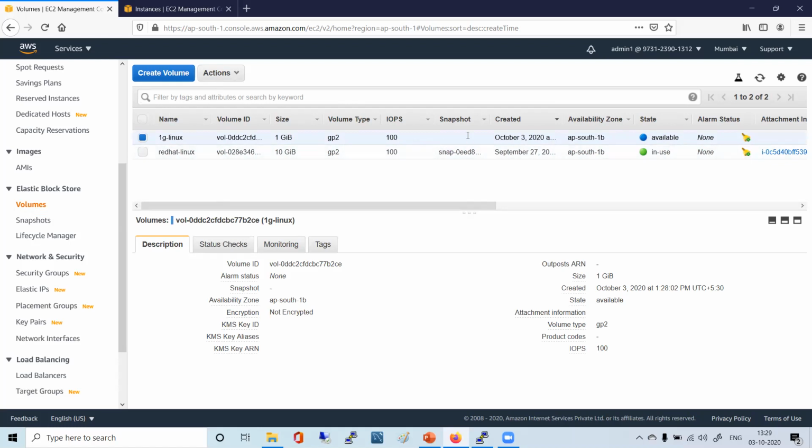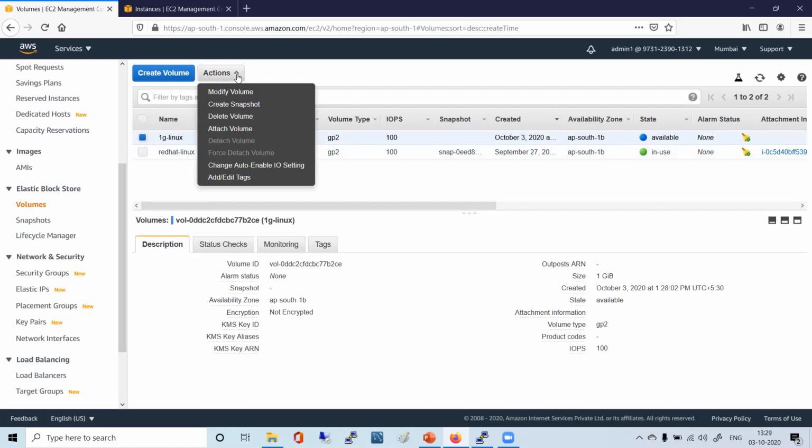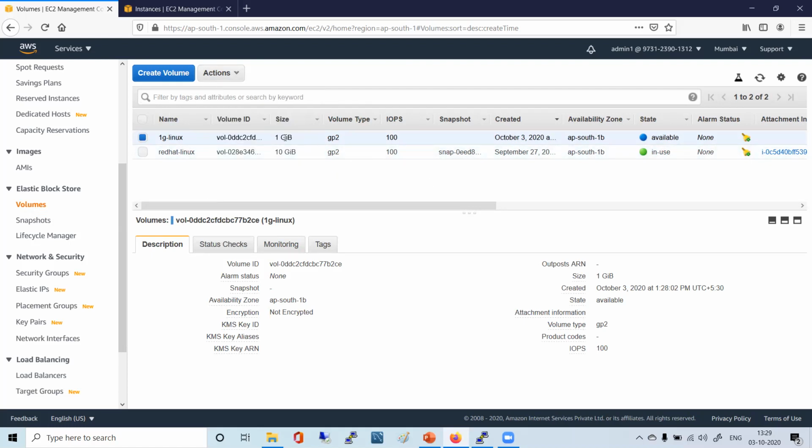For now, this 1 GB volume that you have created, it's selected. Click on action, all of you. For this you create a snapshot. I have selected availability zone AP South 1B. Then select snapshot ID, I have to select something? No. Why would you select a snapshot ID? You are creating a fresh volume. Snapshot ID means some snapshot created by somebody else, from which you want to create a volume. You don't want that, so you just have to create a fresh new one.